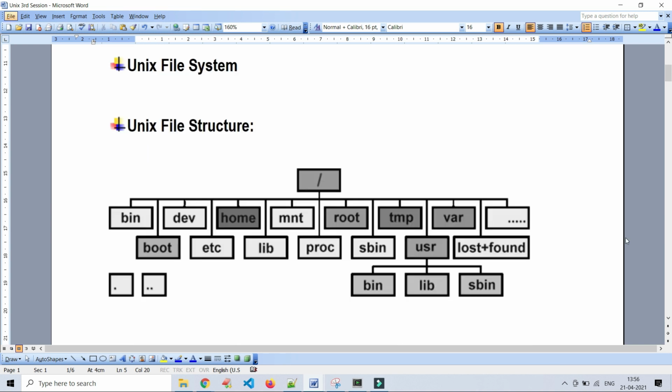Now we will see what is Unix file structure. Here you can see the diagram, right? This diagram is representing a tree-like structure. This is called the Unix file system and the structure of the Unix file system. Root user is nothing but the home directory for the super user. Super user means like a system admin.